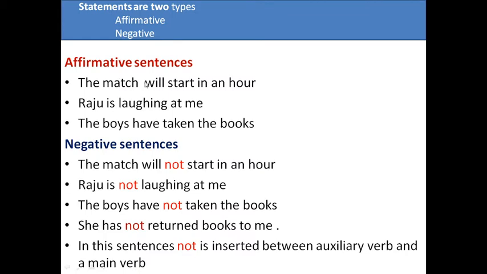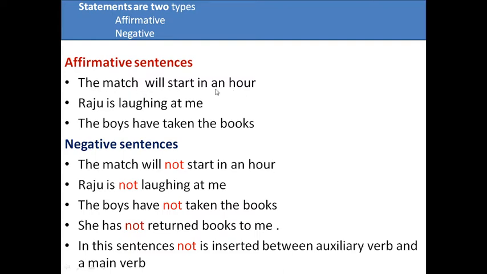In these sentences we inserted not between the auxiliary verb and the main verb. Okay, we put not between auxiliary and main verb. Now it becomes a negative sentence.